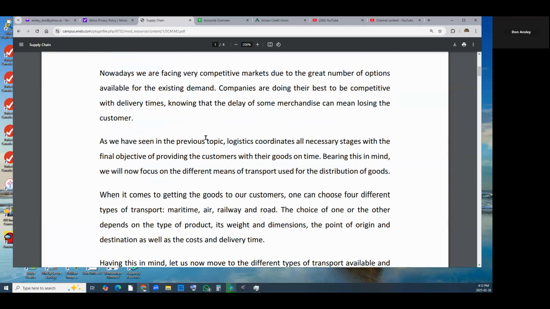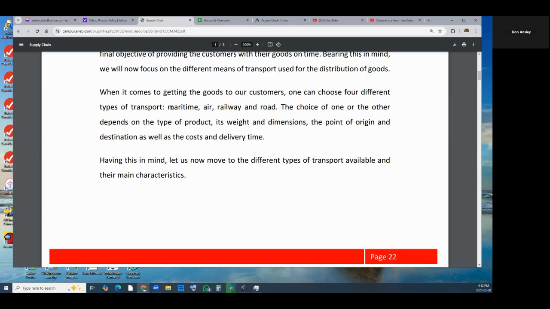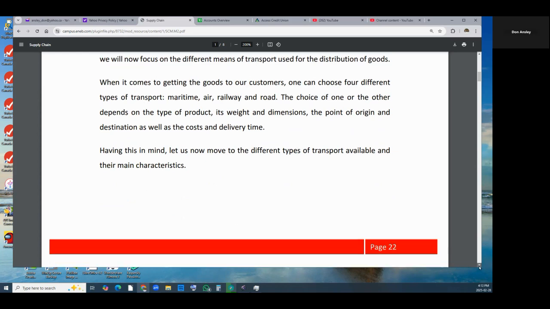As we have seen in the previous topic, logistics coordinates all necessary stages with the final objective of providing the customer with their goods on time. Bearing this in mind, we will now focus on the different means of transport used for the distribution of goods. When it comes to getting goods to our customers, one can choose different types of transport: maritime, railway, and road. The choice of one or the other of these depends on the type of product, its weight and dimensions, the point of origin, and the destination, as well as the cost and delivery time.